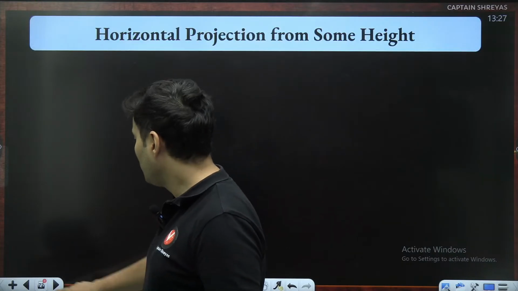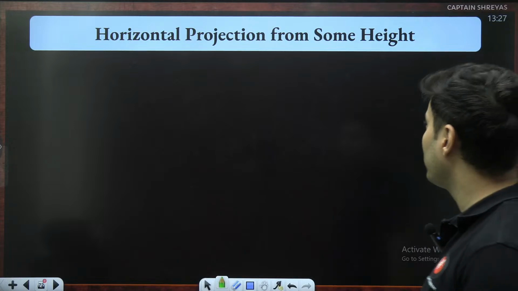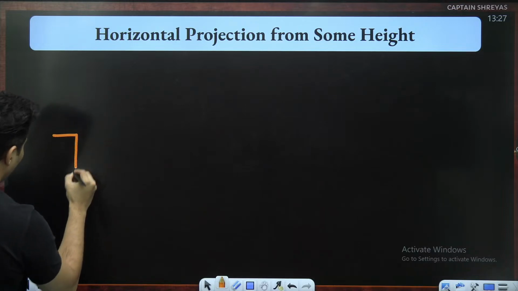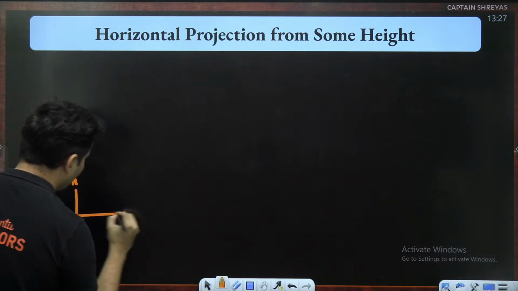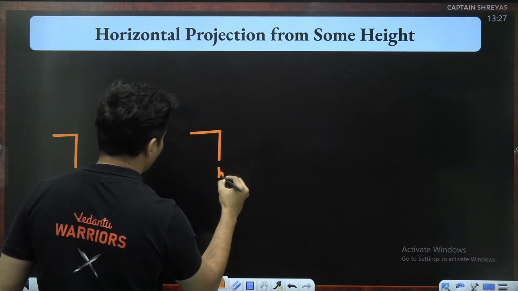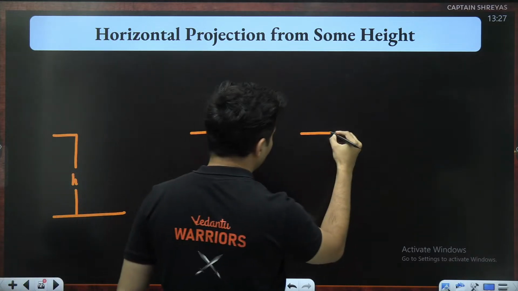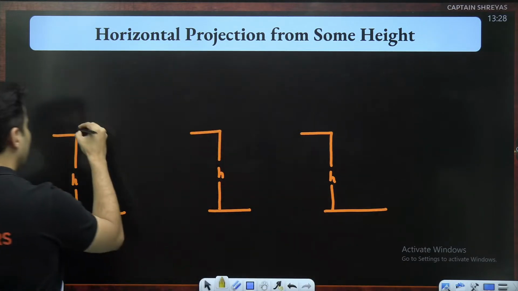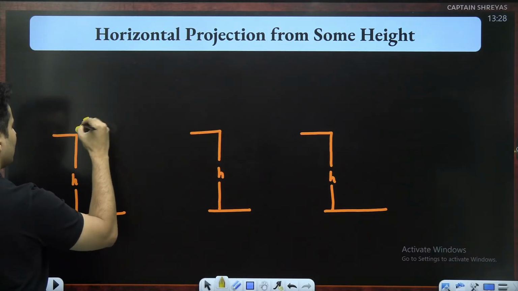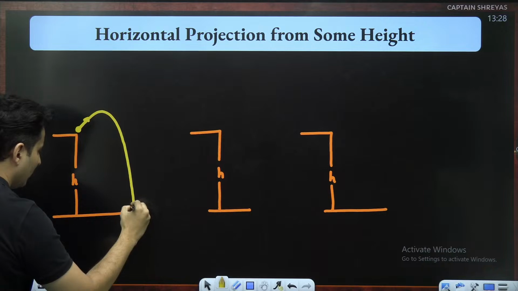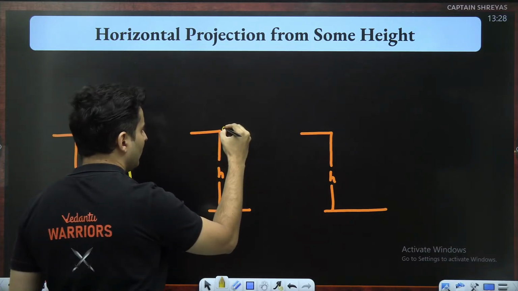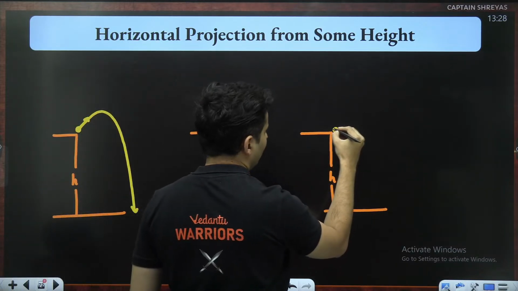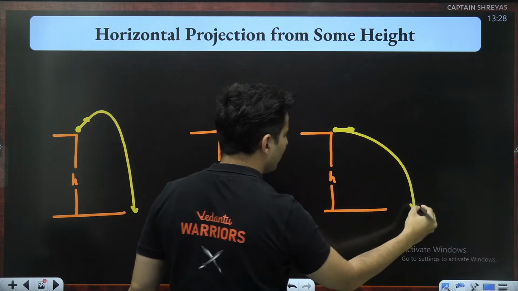Okay, moving on to the next concept, that is horizontal projectile from some height. See, what this means is, imagine you're standing on top of a tower of certain height, and this is the ground. You throw a body. Let's say you throw it like this. It will go up and it will fall down over here. You throw this body like this, and it will fall down over here. If you throw this like this, it will go and fall over here.